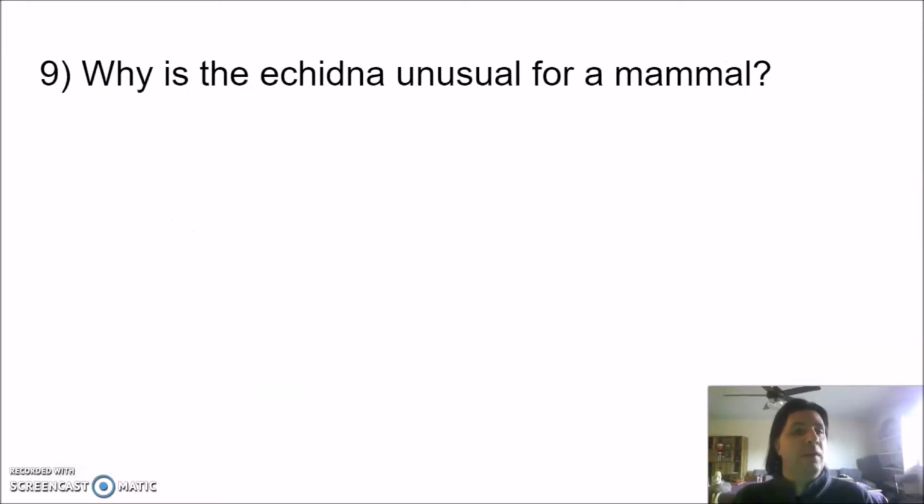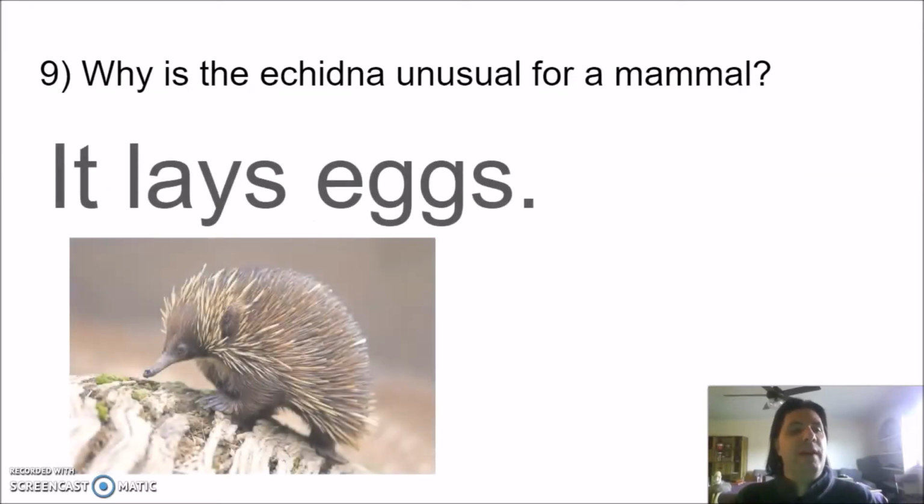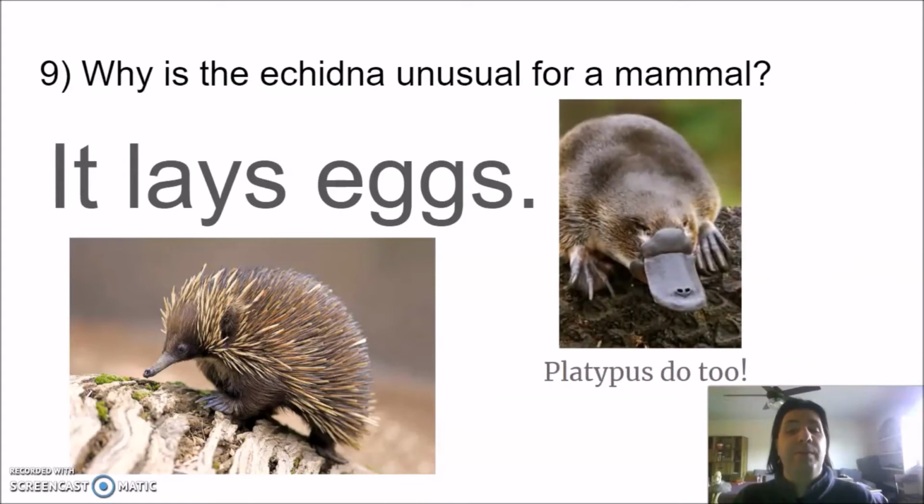Number 9. Why is the echidna unusual for a mammal? The answer, it lays eggs. Most mammals give birth to their young live, but not echidnas, they lay eggs. They're not the only one though. The platypus does too.